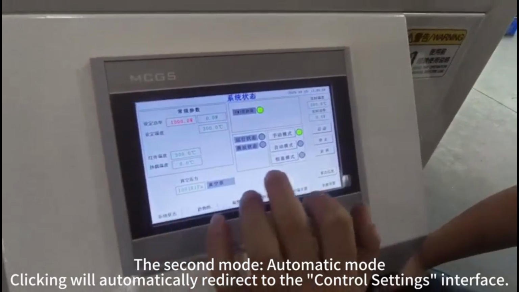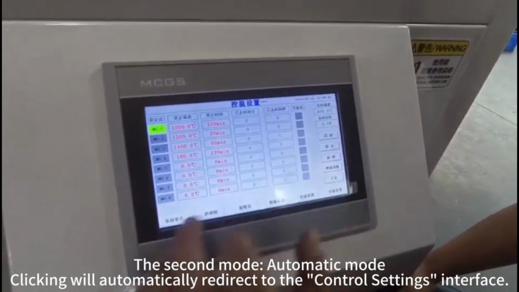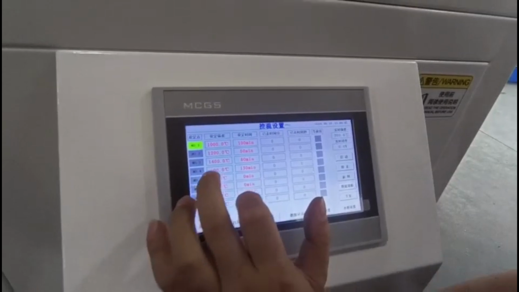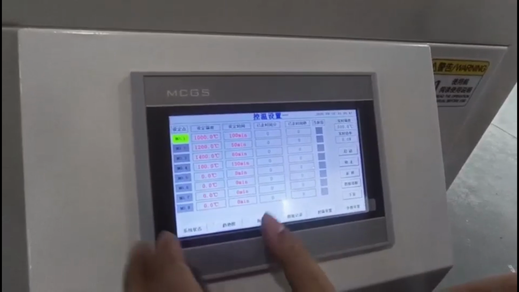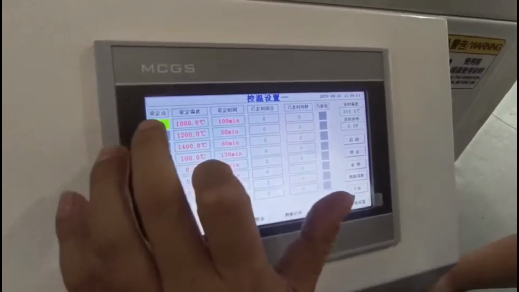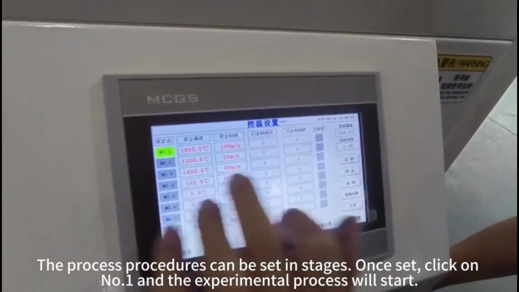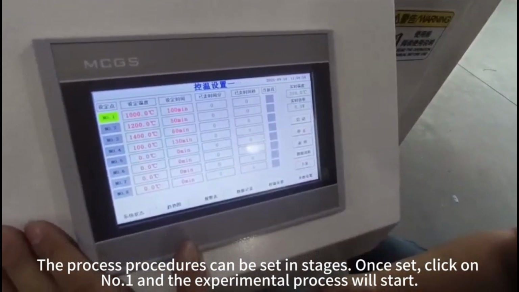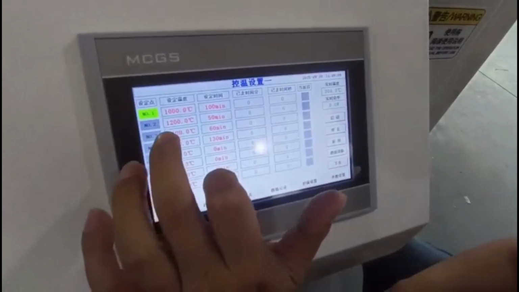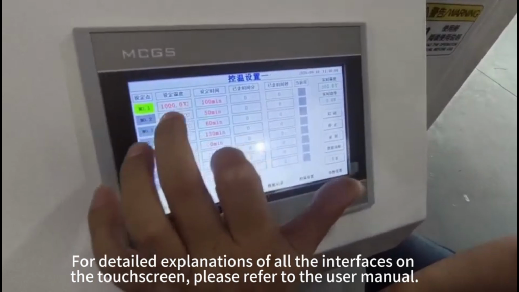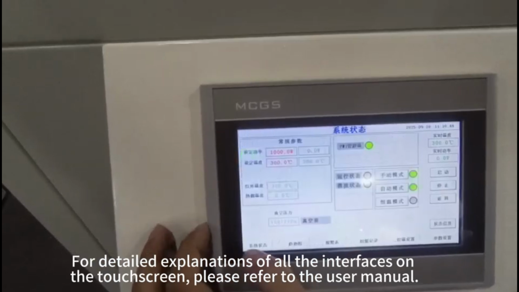The second mode, the automatic mode. Clicking will automatically redirect to the control settings interface. The process procedures can be set in stages. Once set, click on Run and the experimental process will start. For detailed explanations of all the interfaces on the touch screen, please refer to the user manual.